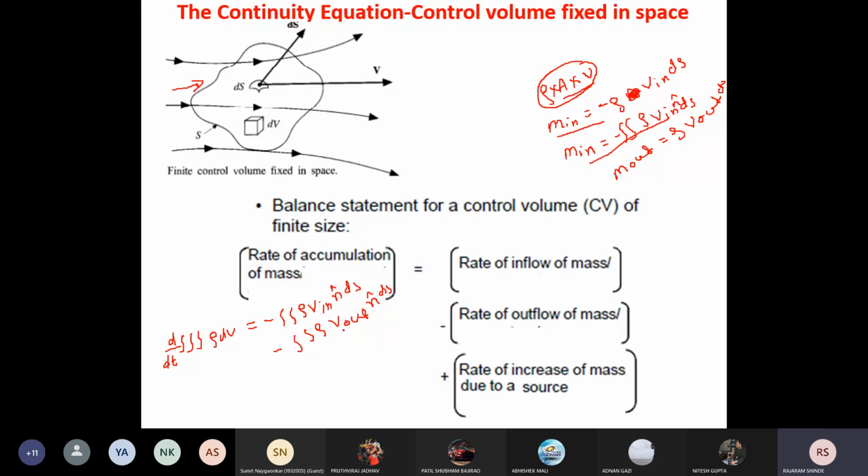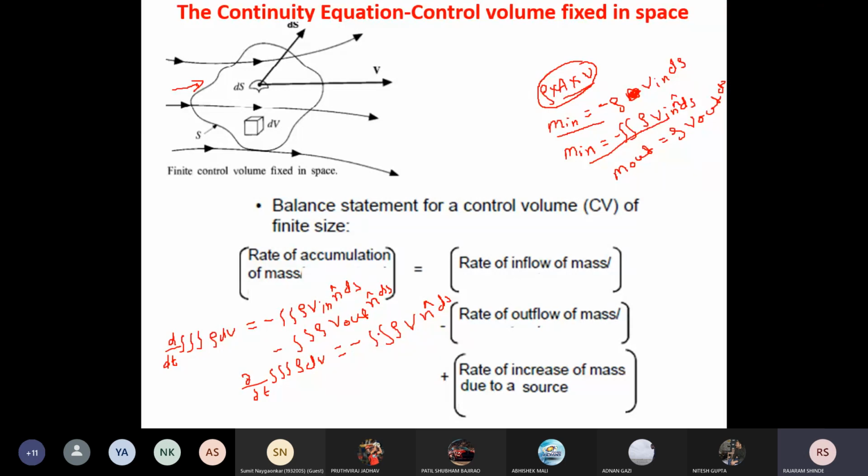We can combine these two integrations, so I can write this equation as derivative of this triple integration of rho dV equal to minus double integration of rho v n hat dS. This equation we can write by combining the two integrations, because both integrations are over the surface.